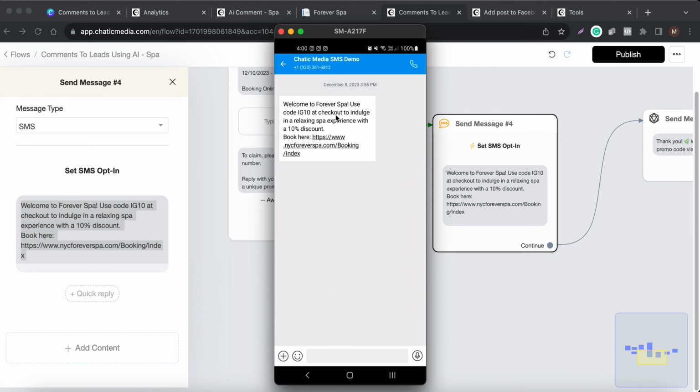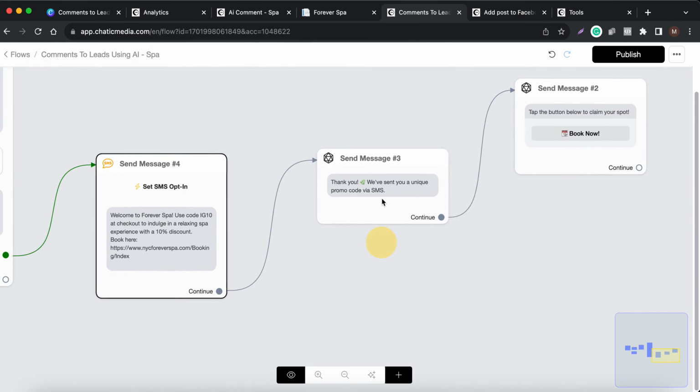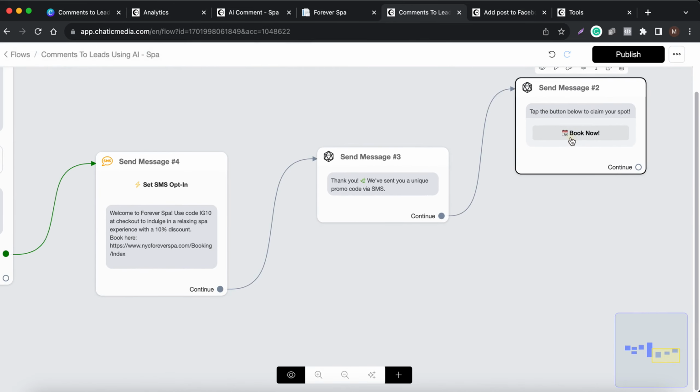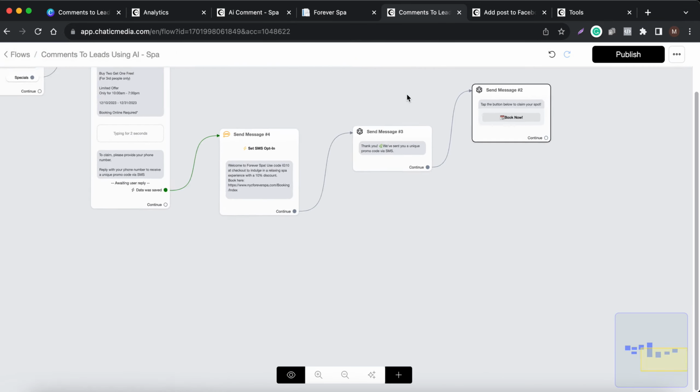If I show it, as you see here, welcome to our website, use the code, those kind of things. And we are also sending this message on Instagram as well, and also a link to book an appointment, which is linked on this particular button. So that is how this private reply is set up.